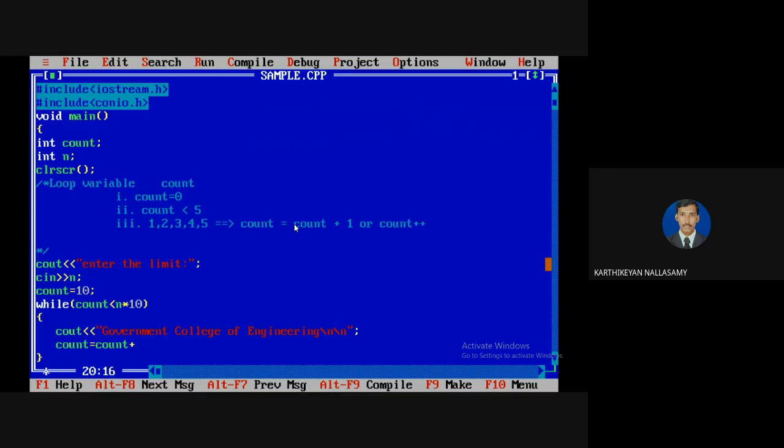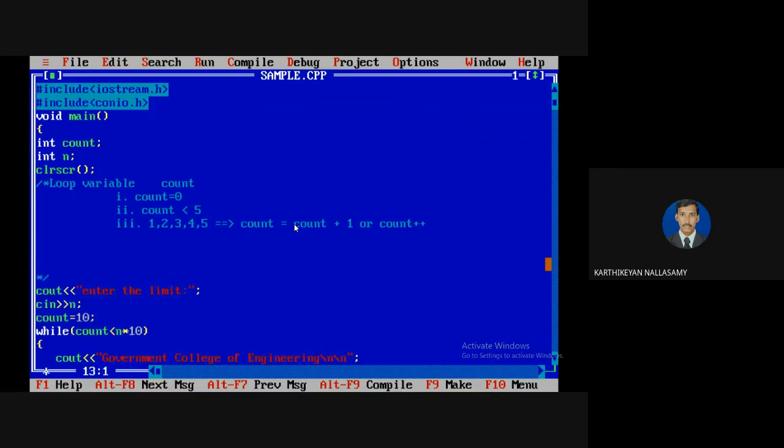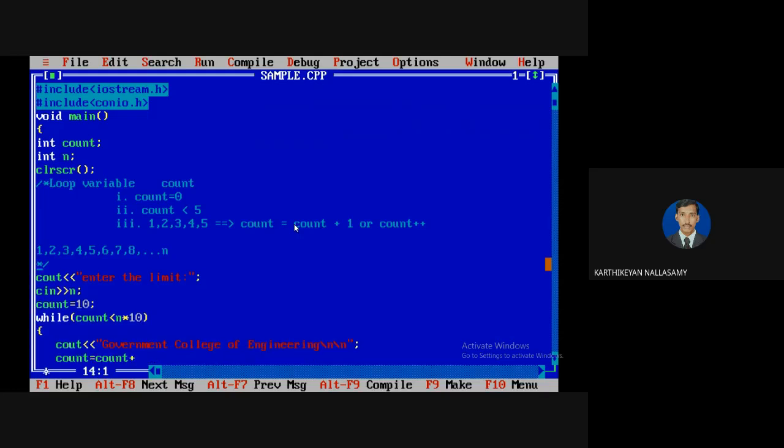Okay, for example, I want to display the numbers like this: 1, 2, 3, 4, 5, 6, 7, 8 up to n. If I want to display like this, in this kind of series, what is the initial value? It is 1. So the count starts with 1. What is the limit? I want to display up to n, so you have to put less than or equal to n. And what is the difference between every number? It is 1, so the count will be increased by 1.